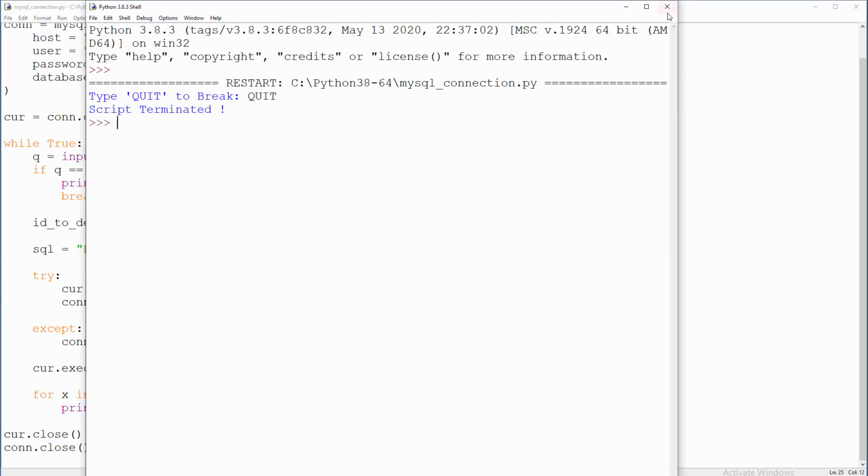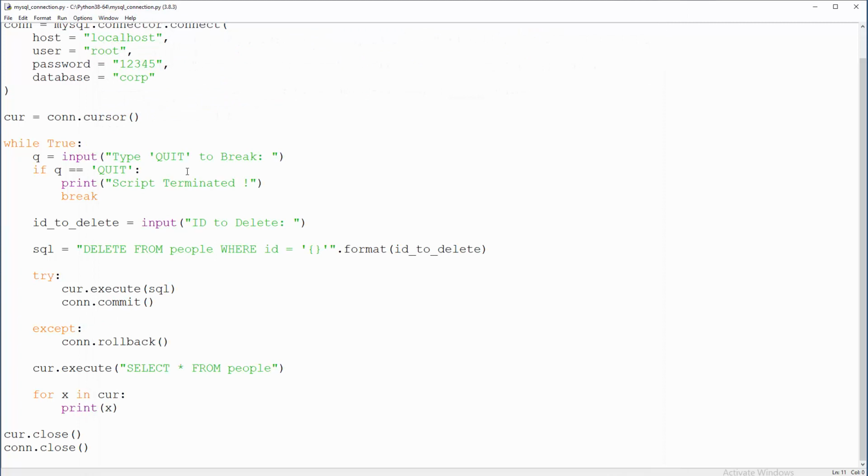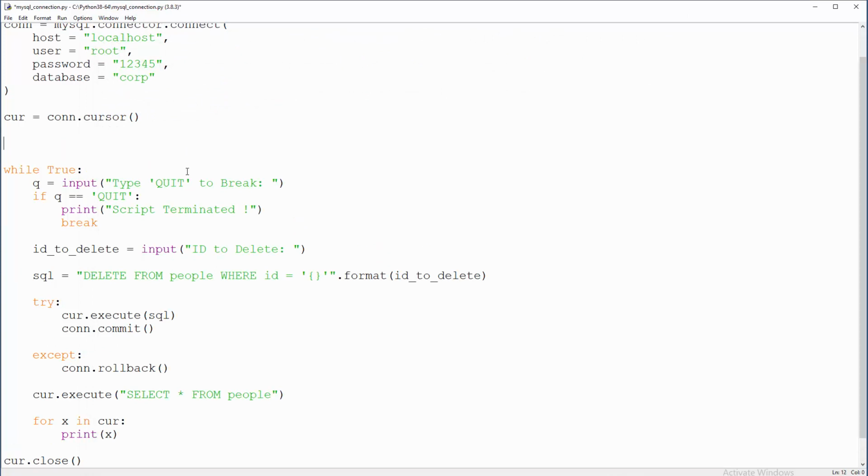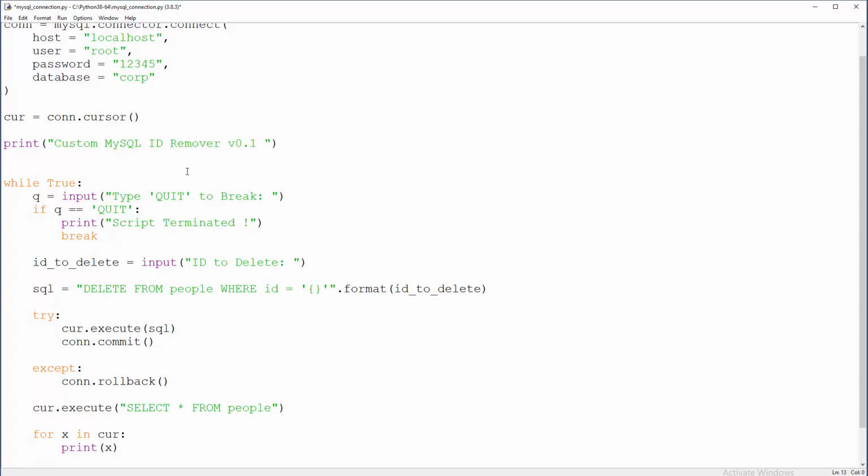Okay, this will work, and it will be very polite if we have some kind of explanation of what is happening. So print something like a custom MySQL ID remover version 0.1. Okay, something like that, and of course we are going to print some kind of header, times 79.